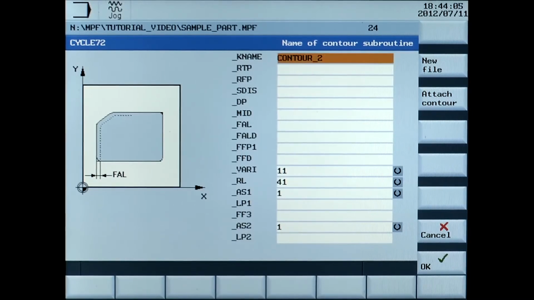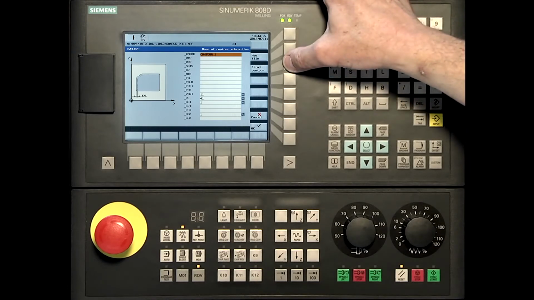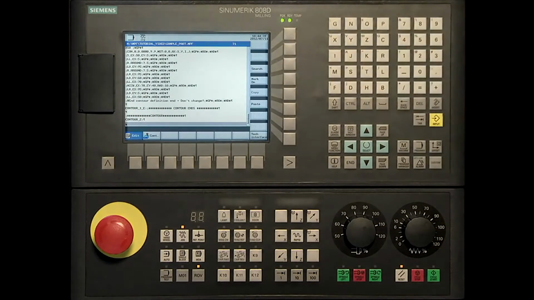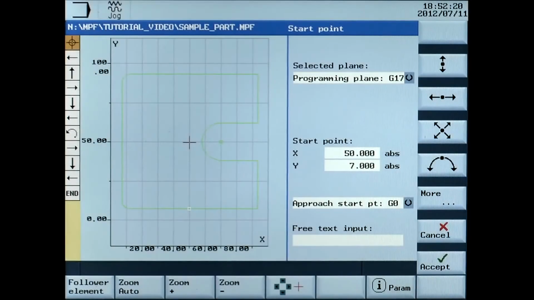Type in the name contour, attach contour. Now you can look at the dimensions entered to create the contour.